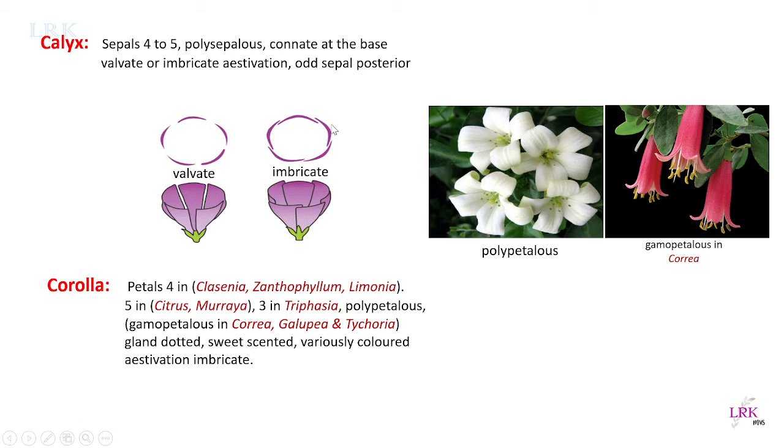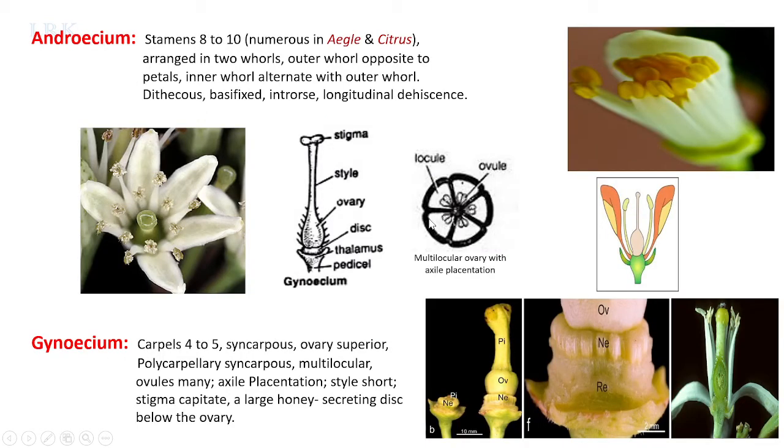So three petals are in such an arrangement, and one petal is completely in and one petal completely out. Such an arrangement is seen in the corolla. It shows imbricate aestivation. Now the third whorl, the male reproductive organs, androecium.